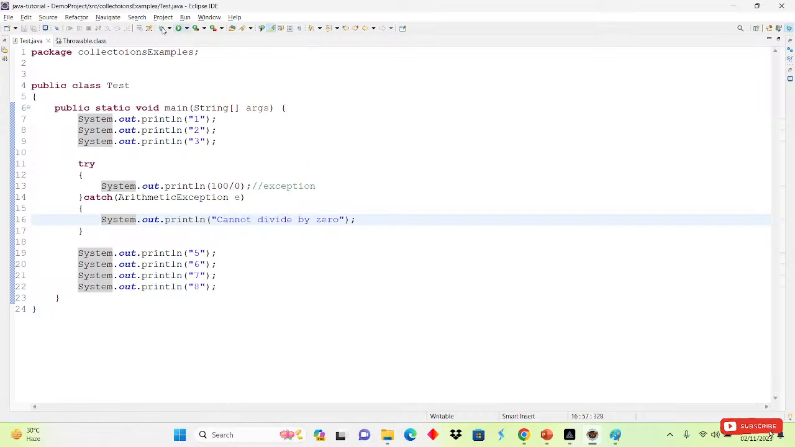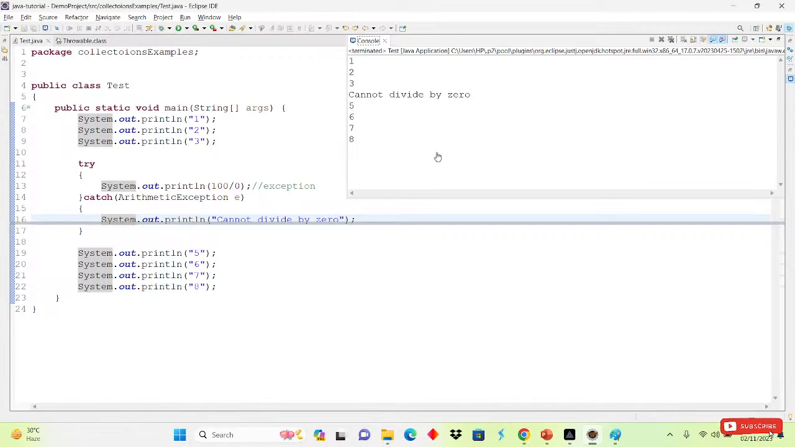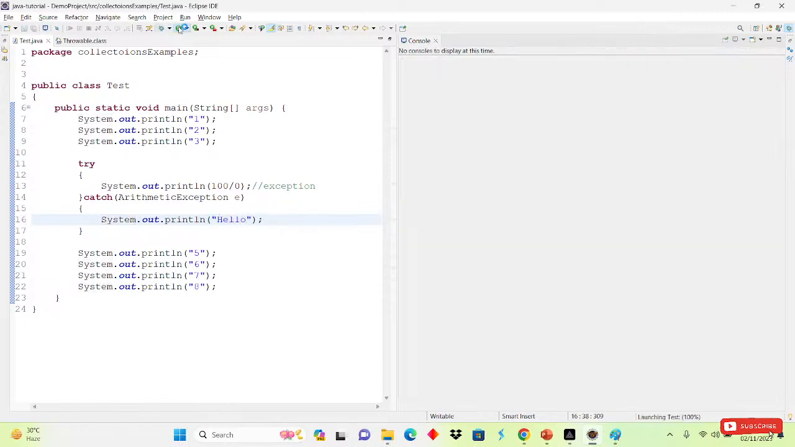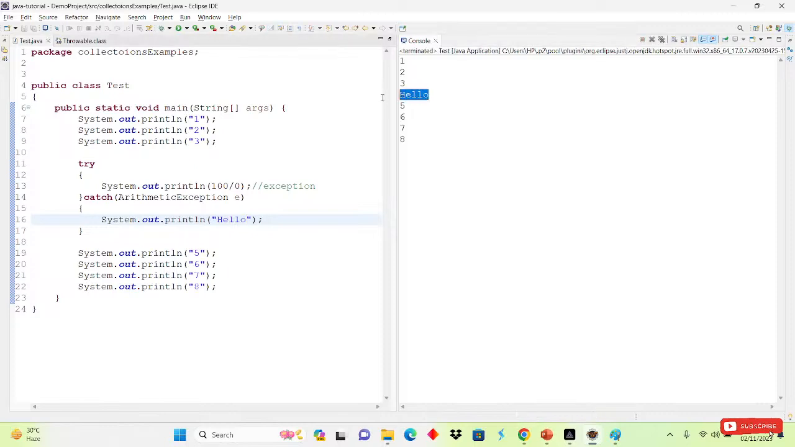If I write here "Cannot divide by 0", it will be printed. See here, right? "Cannot divide by 0" is printing here. If I write "hello" here instead and run this, hello is printing on the console. If any exception comes, hello will be printed.